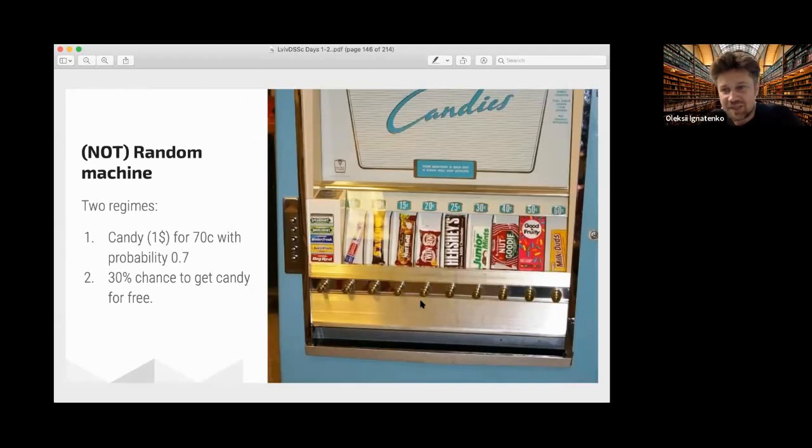There was a candy machine, I believe at Stanford or something. And there was a special regime where you can put this candy machine into gaming mode.